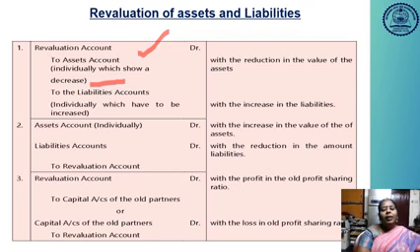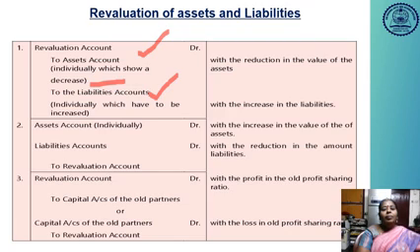Suppose the liabilities are increased, it is a loss item. So you have to credit the liabilities account. So here, revaluation account debit to the asset account and to the liabilities account, individually, for whichever has increased. With the increase in liabilities, this is the journal entry we are going to pass.